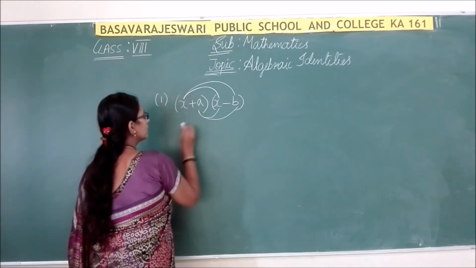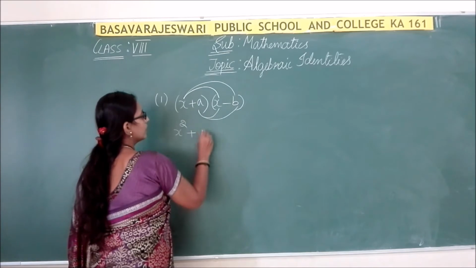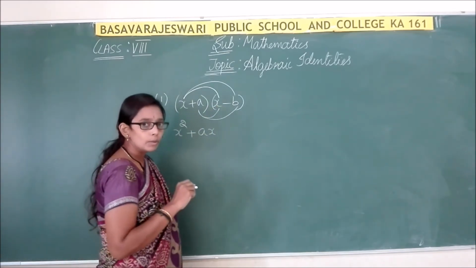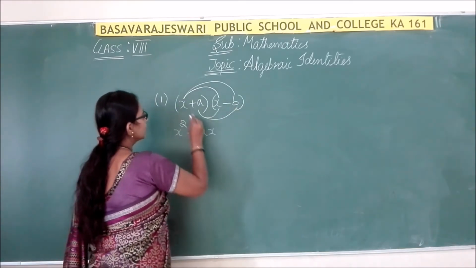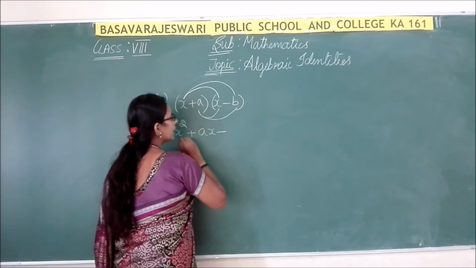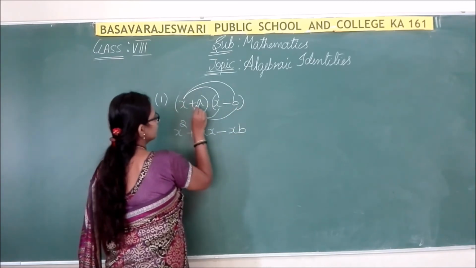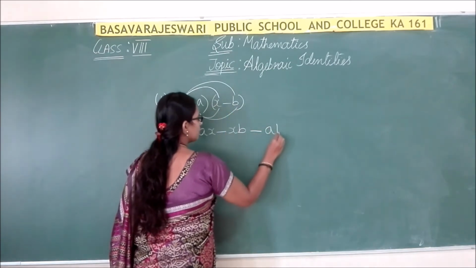So here x into x is x square plus a into x is ax. We have multiplied with x. Now the remaining term is minus b. So x into minus b, that is plus into minus is minus, xb. Next, plus into minus is minus, a into b is ab.